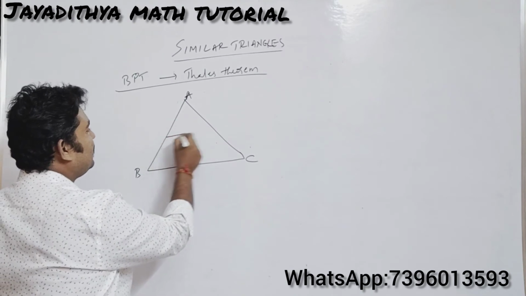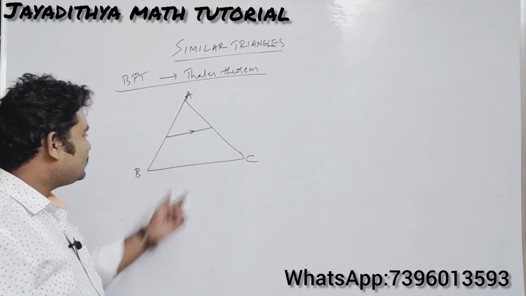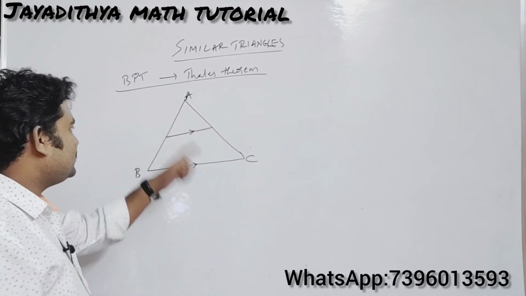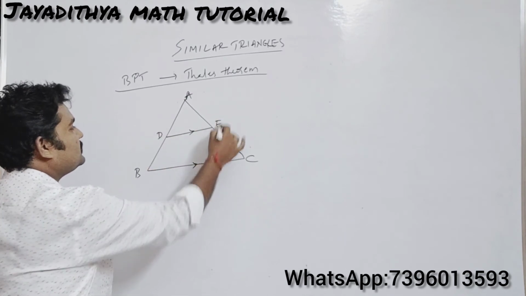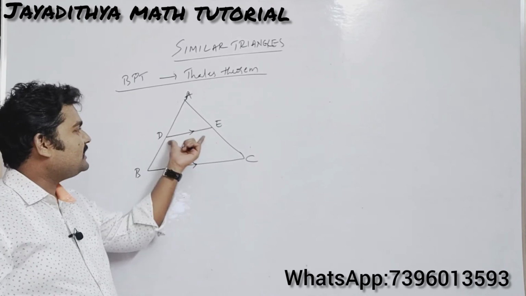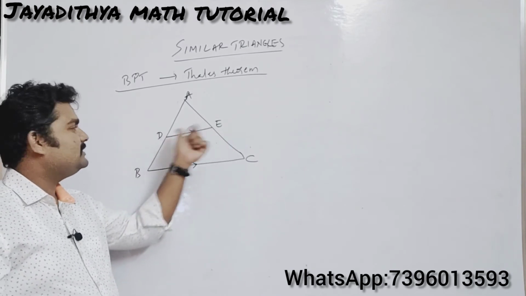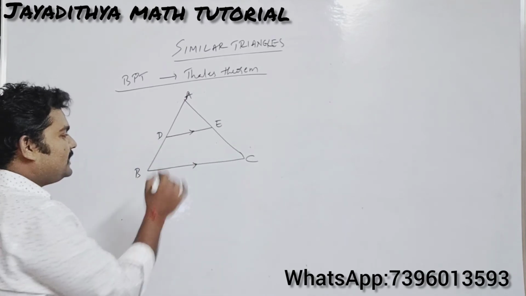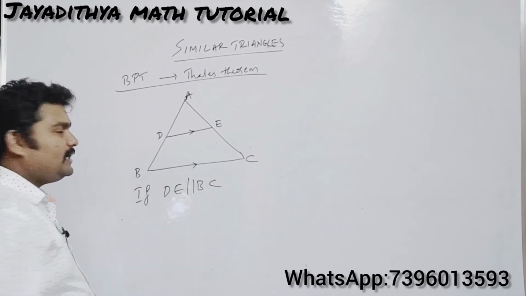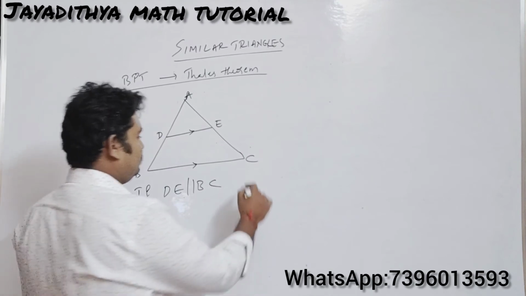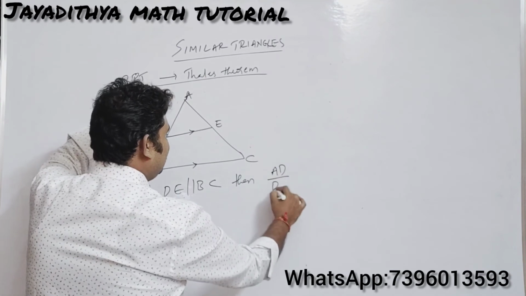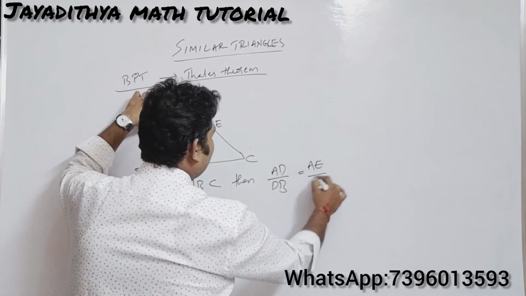For example, if a line is drawn parallel to the third side, such that it cuts the other two sides in two different points D and E, so here the condition is, if DE is parallel to BC, then what the theorem states is, AD by DB will be equal to AE by EC.